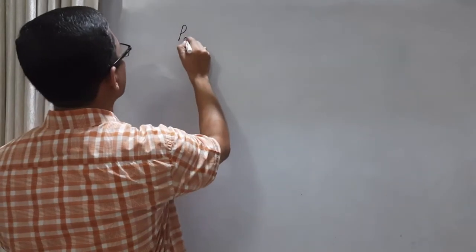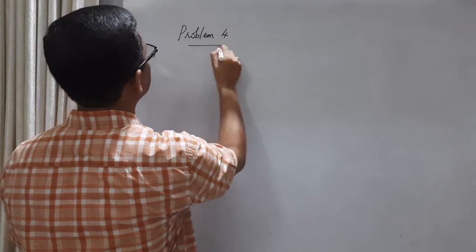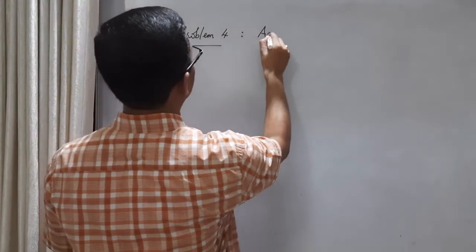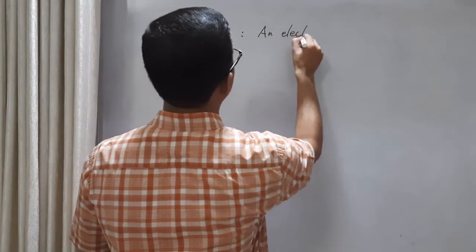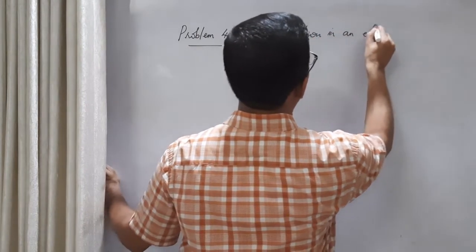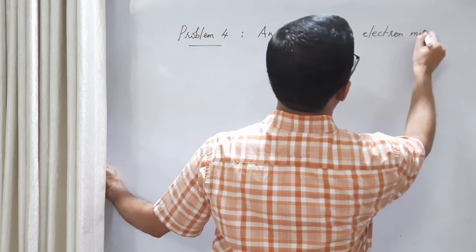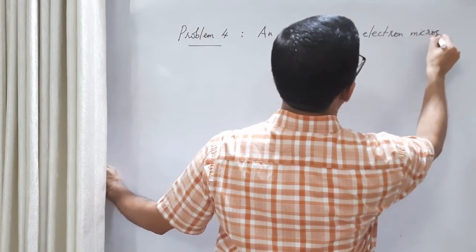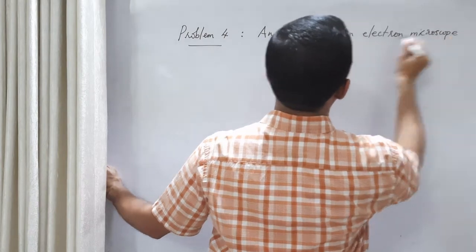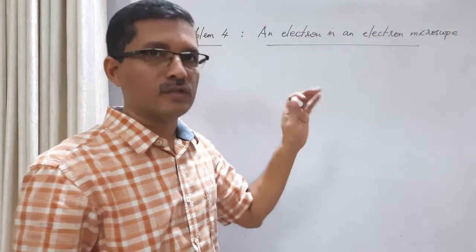So the next problem, let us consider an electron in an electron microscope. Now, electron microscope is a device in which we make use of the wave nature of electron beam.